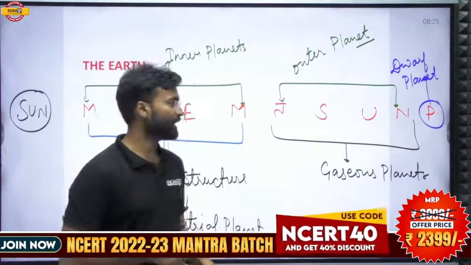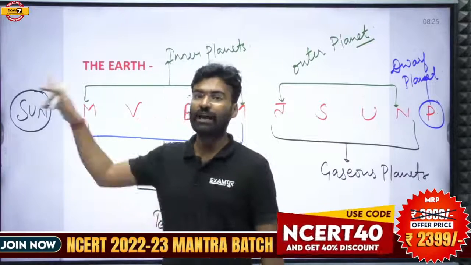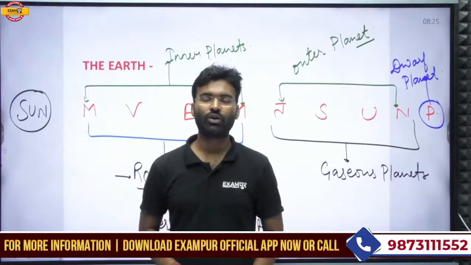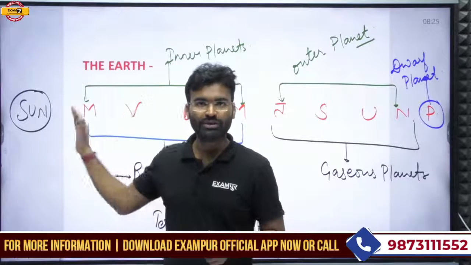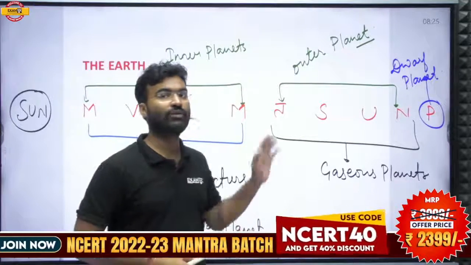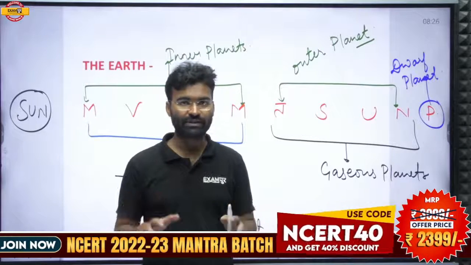So the planets which have a very low temperature and the planets which have a very high temperature are both not feasible for life. Both categories, the planets which are very near and those which are far away, are not suitable for life.